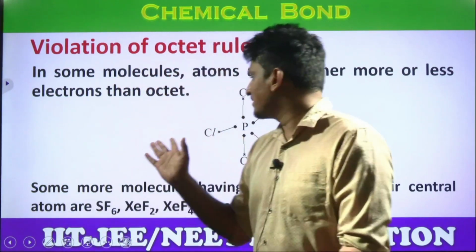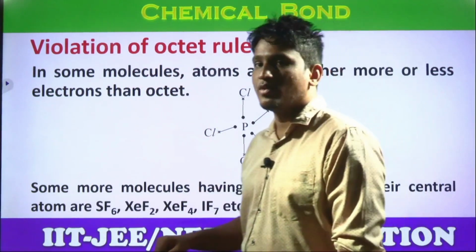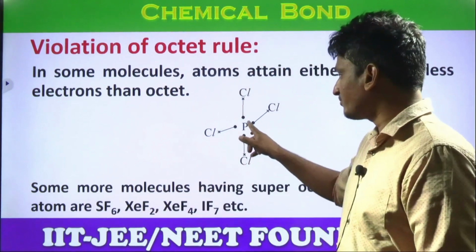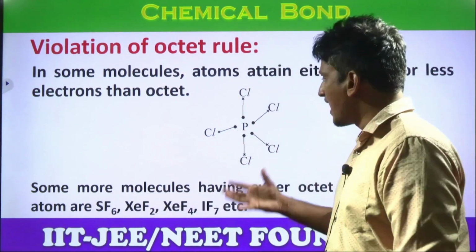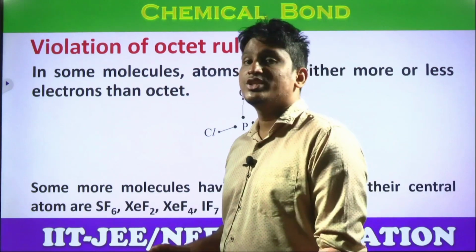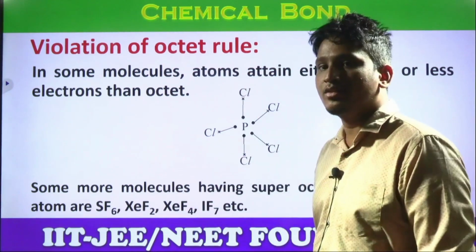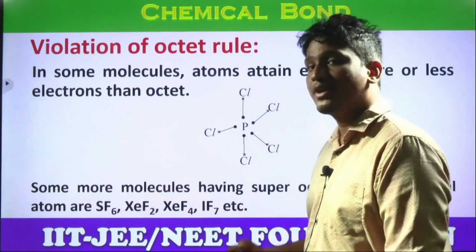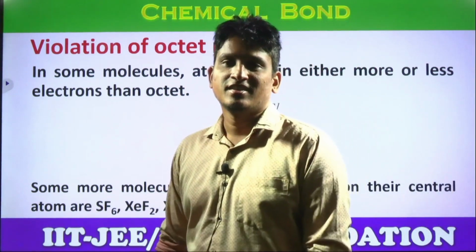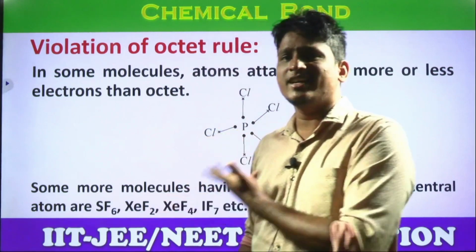Look at this PCl5 molecule. In this molecule, students, phosphorus has 5 electrons and it is sharing all the 5 electrons. So now how many electrons will phosphorus get in total? Already 5 and more 5. 5 plus 5, 10 electrons. But what is the octet rule? 8 electrons. Sir, why then is it getting 10 electrons?